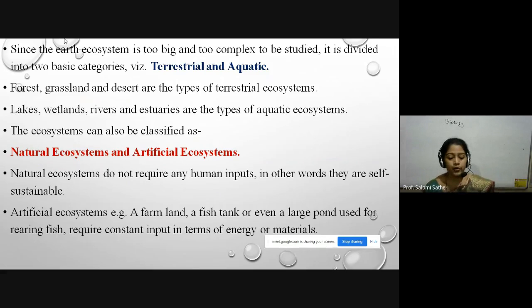Natural ecosystems do not require any human input. In other words, they are self-sustainable. Whereas, in case of artificial ecosystem, for example a farmland, a fish tank, or even a large pond used for rearing fish, they require constant input in terms of energy and material.